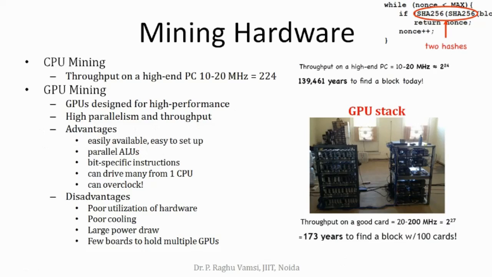Parallel ALUs will be there, and bit specification instructions can drive many from one CPU. You can work with one CPU itself, but you can have any number of GPU connections, and you can also overclock. Overclocking is this: if the processor speed is given as 2 gigahertz minimum, the maximum can go up to 2.8 gigahertz.